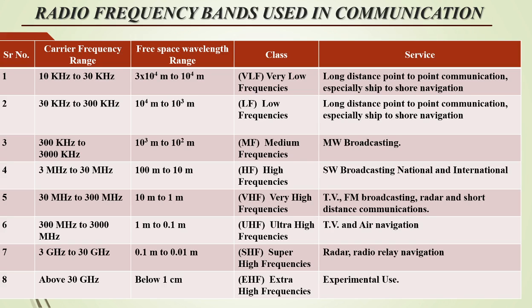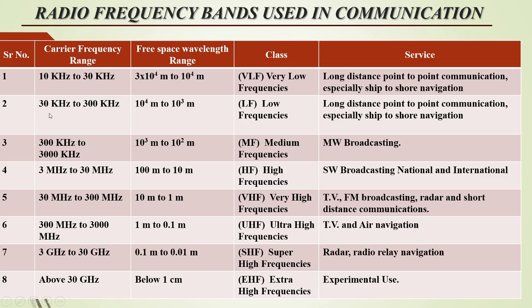Here the radio frequency bands used in communication are given. First, 10 kilohertz to 30 kilohertz, having a wavelength range from 3 into 10 raised to 4 meter to 10 raised to 4 meter. That is the class of very low frequencies, used for long distance point to point communication, especially ship to shore navigation.